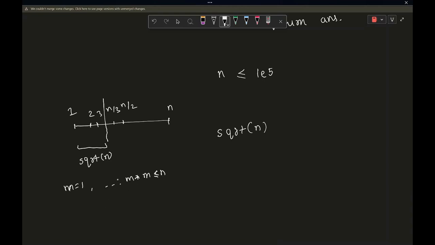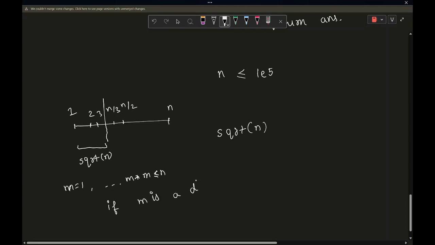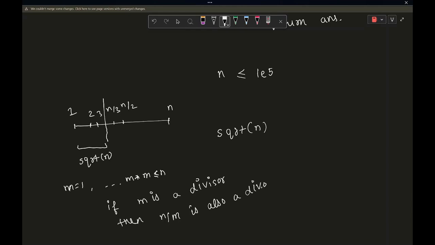Then in case m is a divisor, then n by m is also a divisor, right? m into n by m equals n. If m is a divisor, then n by m would also be a divisor. So you can just check for this value and for this value.